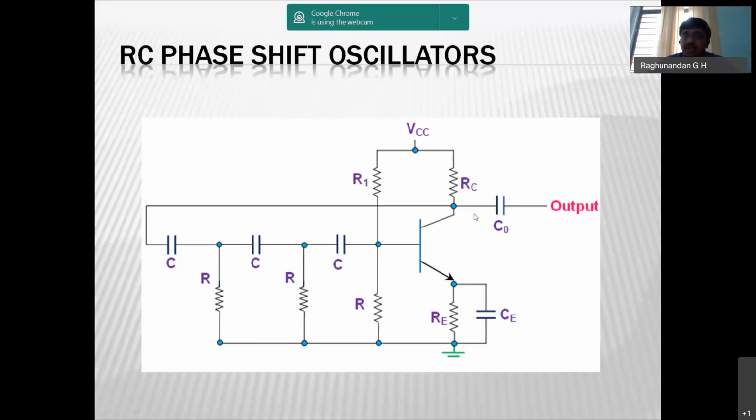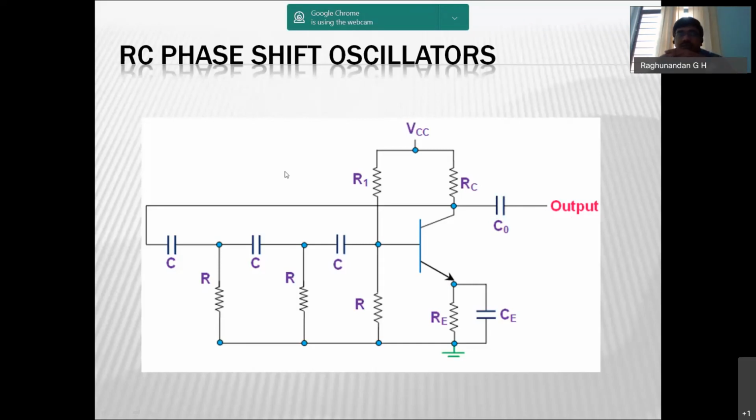So to filter out that DC signal we use this capacitor, because a capacitor acts like an open circuit for DC signal and acts as a short circuit for the AC signal. So the DC content will be stored here and only the AC signal will be given out. Okay, so this is about the RC phase shift oscillator.